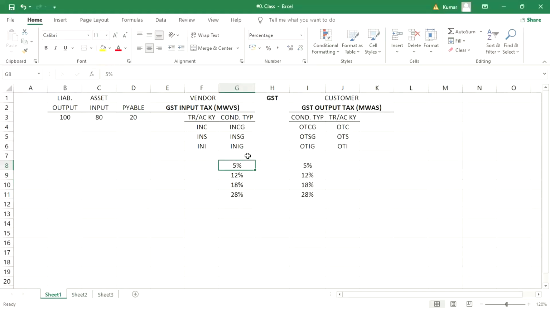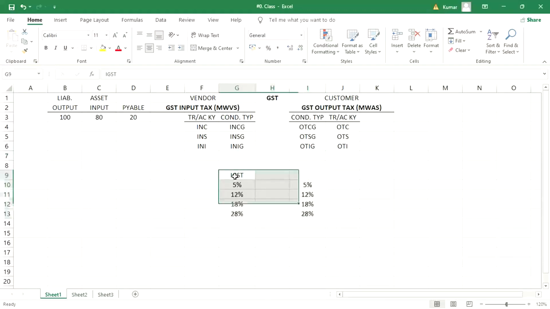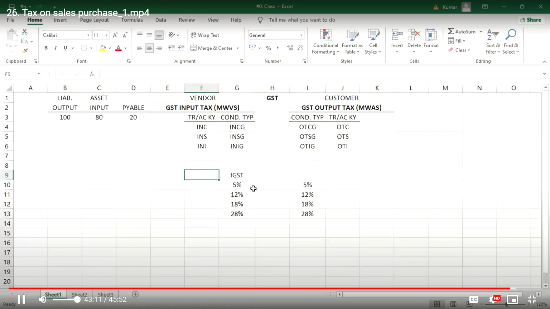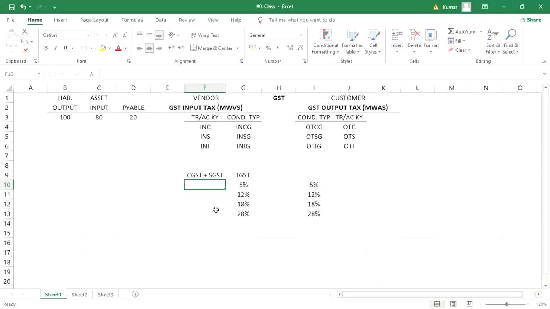In input, these 4 are for IGST, and again these 4 for CGST plus SGST.